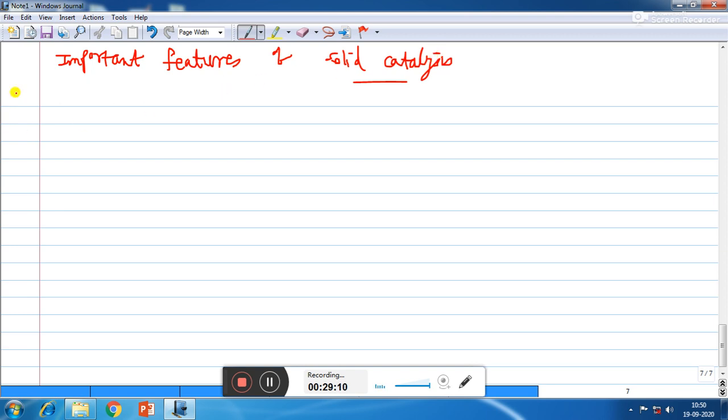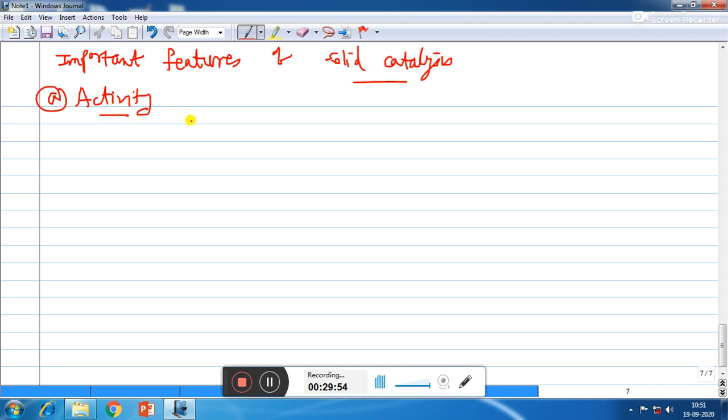So in solid catalysis, what are the important features? The first is activity. The activity of a catalyst depends upon the strength of chemisorption to a large extent. The reactants must get adsorbed strongly on the surface of a catalyst to become active. However, they must not get adsorbed so strongly that they are immobilized and other reactants are left with no space on the catalyst surface for adsorption.